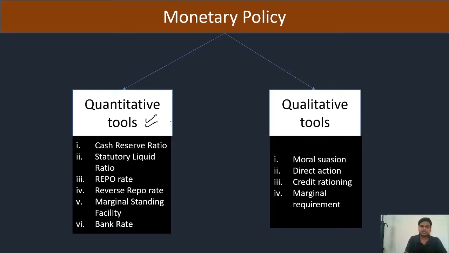First is quantitative tools, second is qualitative tools. Under quantitative tools, CRR means cash reserve ratio, then statutory SLR. SLR means statutory liquidity ratio, repo rate, reverse repo rate, marginal standing facility, then bank rate. We will see one by one all of these. After that, moral suasion, direct action, credit rationing and marginal requirement. We will also see the qualitative tools.